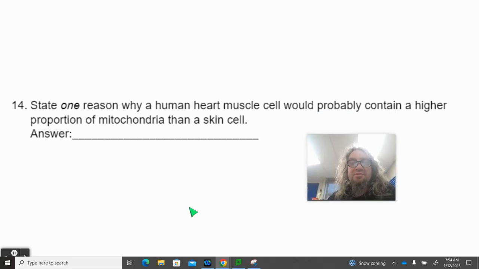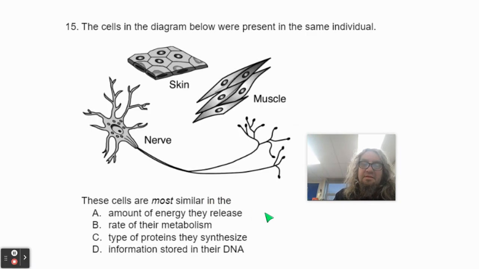Oh, written response. Number 14, state one reason why a human heart muscle cell would probably contain a higher proportion of mitochondria than a skin cell. Question 15. The cells in this diagram are present in the same individual. These cells are most similar in A, the amount of energy they release, B, the rate of their metabolism, C, the type of proteins they synthesize, or D, the information stored in their DNA.